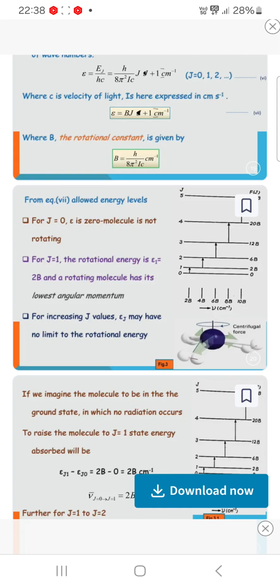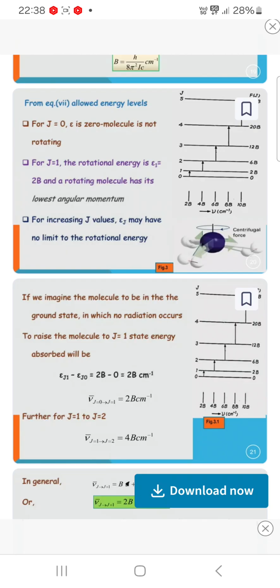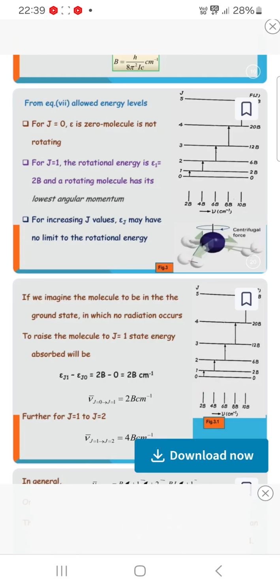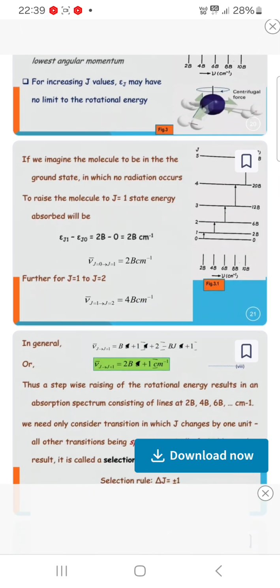If you imagine the molecule to be in the ground state in which no rotation occurs, then to raise the molecule to the J = 1 state, the energy absorbed will be epsilon(J=1) minus epsilon(J=0), equal to 2B minus 0, that is 2B per centimeter. So J = 0 to 1 is 2B per centimeter. Further, J = 1 to 2 is 4B per centimeter.